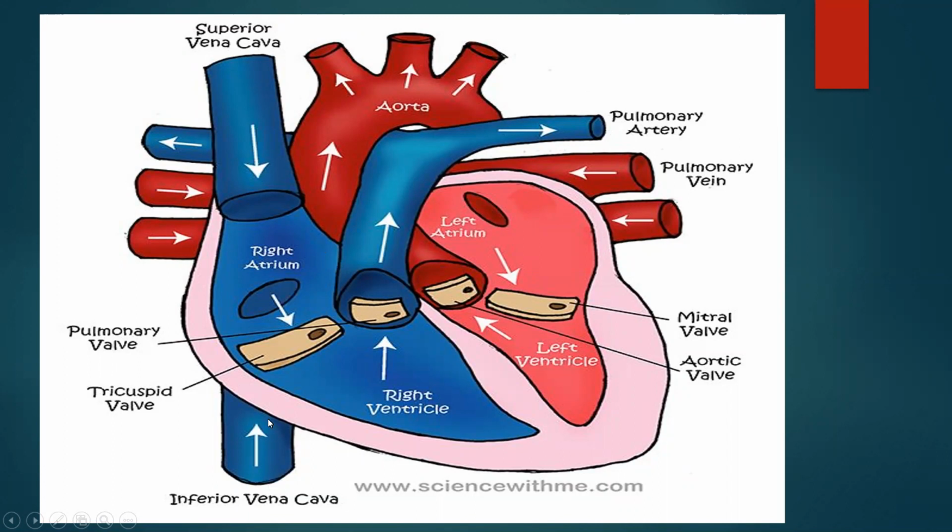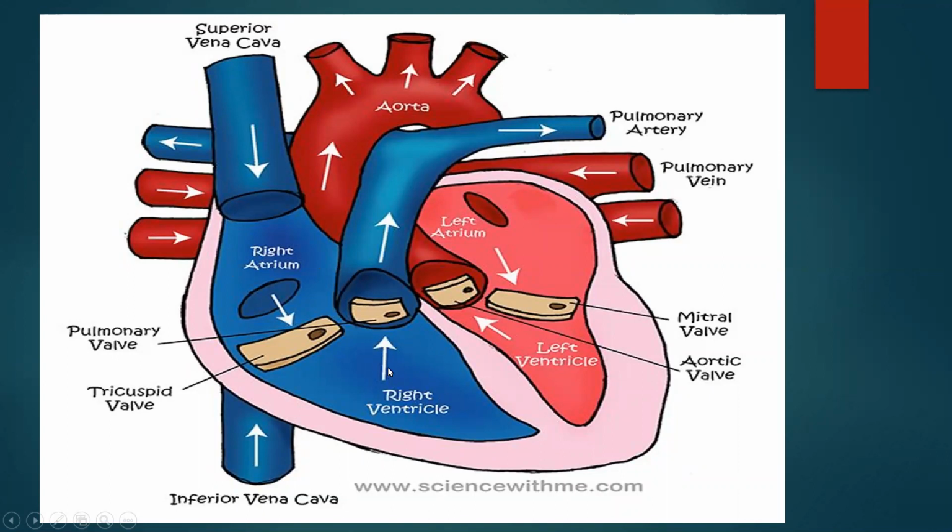Inferior vena cava collects deoxygenated blood from the lower part of the body, whereas superior vena cava collects deoxygenated blood from the upper part of the body. So the deoxygenated blood, you can see from both the arrows, first comes to the right atrium or right auricle. From the right auricle, it comes to the right ventricle.